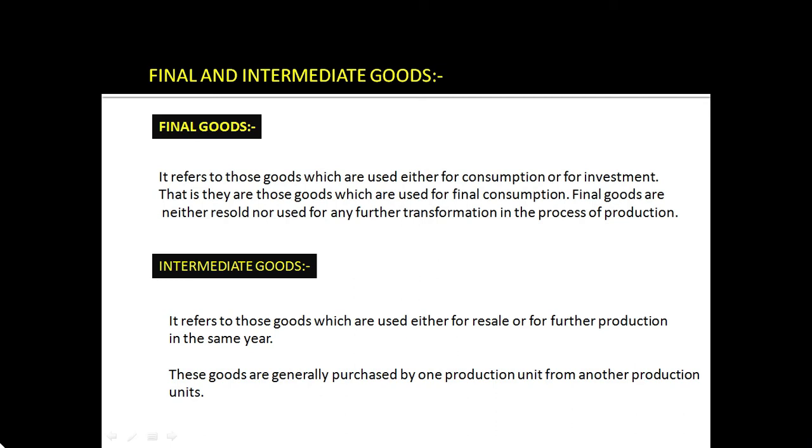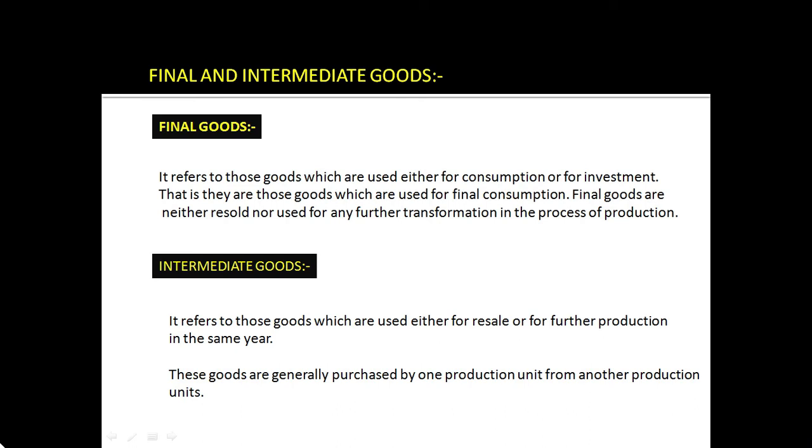We have to very carefully understand this fact, that any commodity can be considered as final goods or intermediate goods. Let us take the example of milk. If we are purchasing milk for our final consumption, then it becomes final goods for us. But when milk is purchased by a sweet maker, means a sweet shop, then for them it becomes intermediate goods.